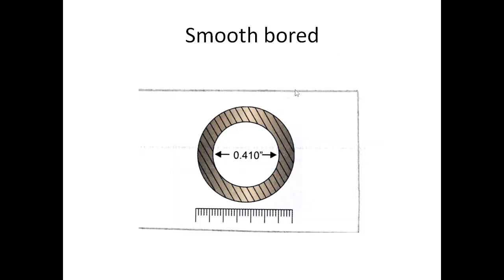So smoothbore means this is the cross section of the barrel. This is the cross section of the barrel you are finding over here. This is .410 musket. The barrel is smooth from inside. There are no grooves here, so it is called smoothbore weapon.